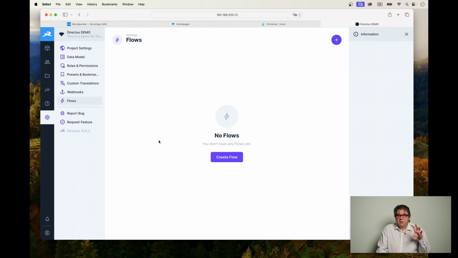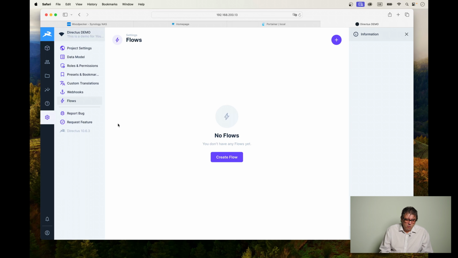It has been newly integrated in Directus in version 10, and there is still lots of development going on, and this is going to be really cool. Other than that, there are two more links which are Directus development based. You can report bugs or request features, which basically links you back into GitHub.